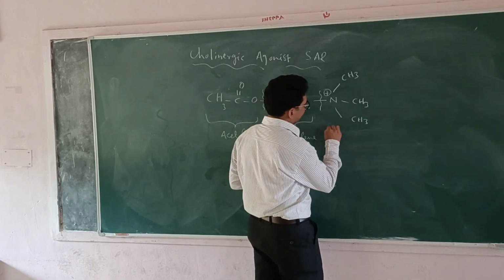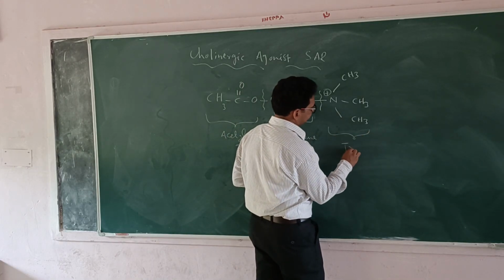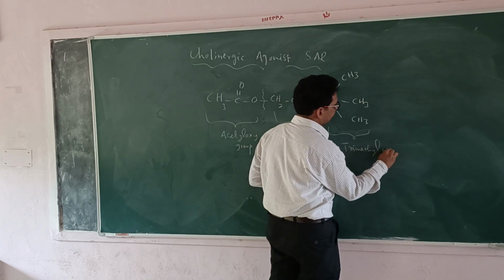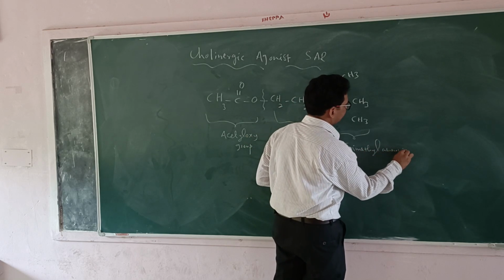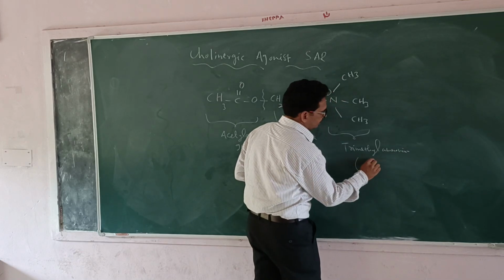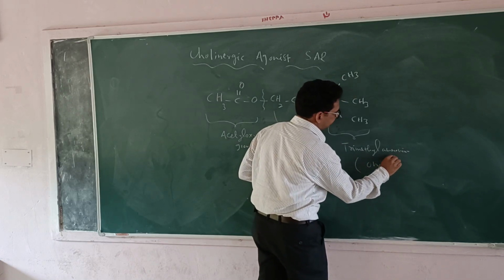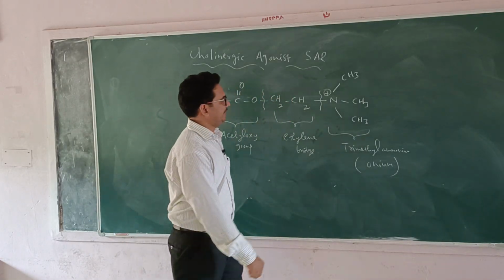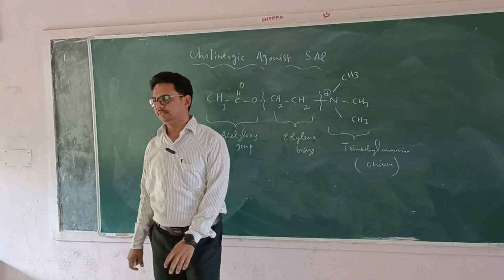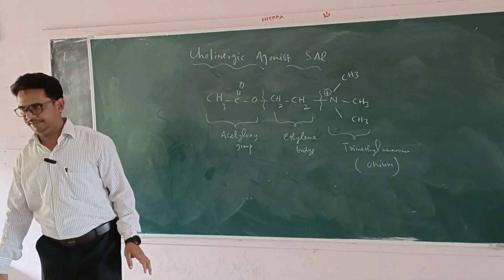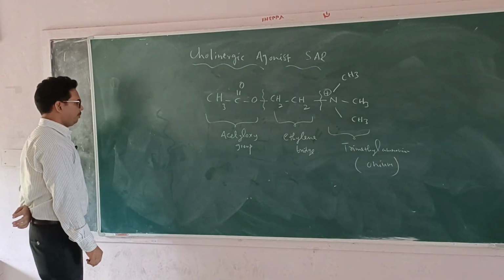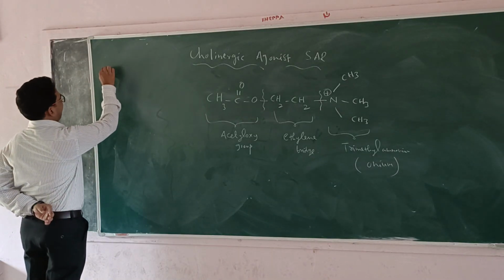This one is the trimethyl ammonium. This is also called the onium group. It always bears a positive charge because it is in the quaternary form. Then we will discuss the ammonium, that is the trimethyl ammonium.